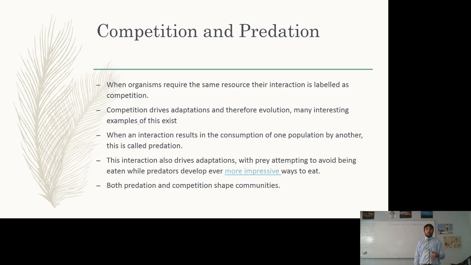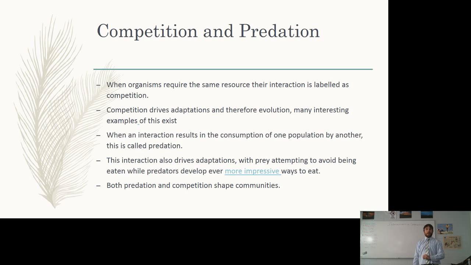When an interaction results in the consumption of one population by another, we call this predation. Now, this also drives adaptations. We can consider it basically like an arms race, where one organism is constantly trying to outdo the other to avoid being eaten or to eat. And we can, again, think of an example, cheetahs versus gazelles or antelope.